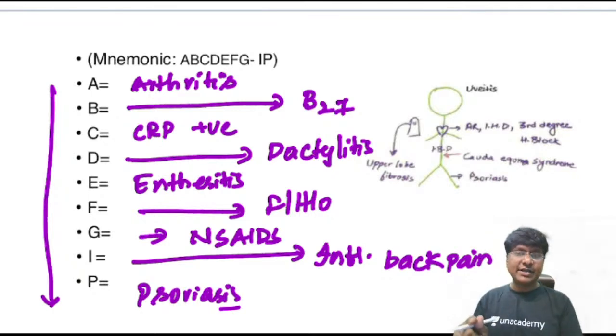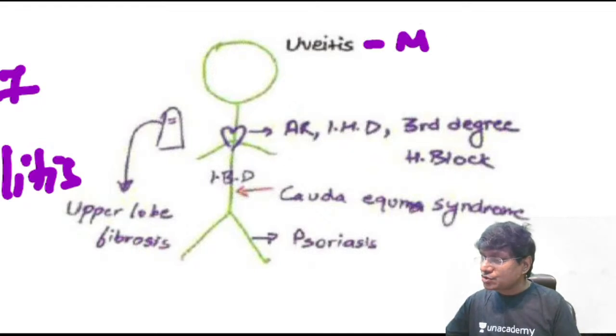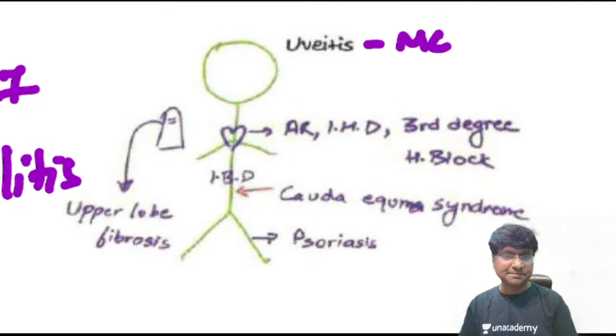So if there is sacroiliitis, along with sacroiliitis more than one spondyloarthropathy feature should be there. And if it is HLA-B27, more than or equal to 2 spondyloarthropathy features should be there, to call it ankylosing spondylitis. In ankylosing spondylitis you also have extra-articular manifestations. What is the most common extra-articular manifestation? That will be uveitis.